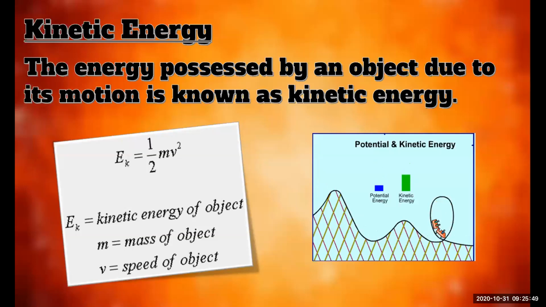The energy possessed by an object because of the movement, we call it kinetic energy. If an object is moving, that object is having a velocity. Because that object is having a velocity, that object will be moving. That means they have a kinetic energy, right?